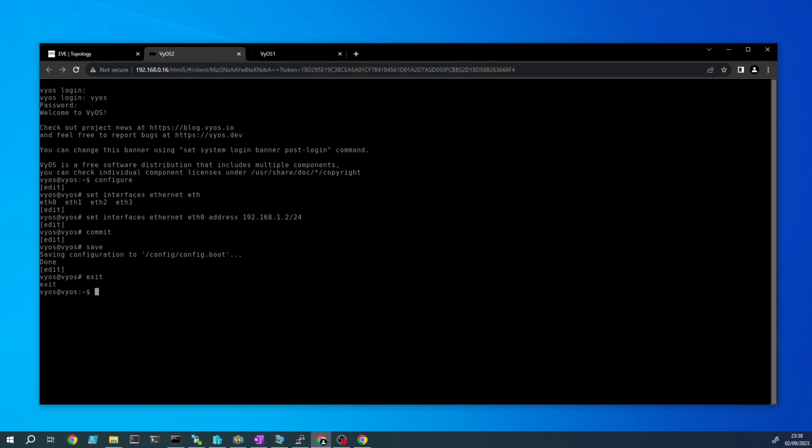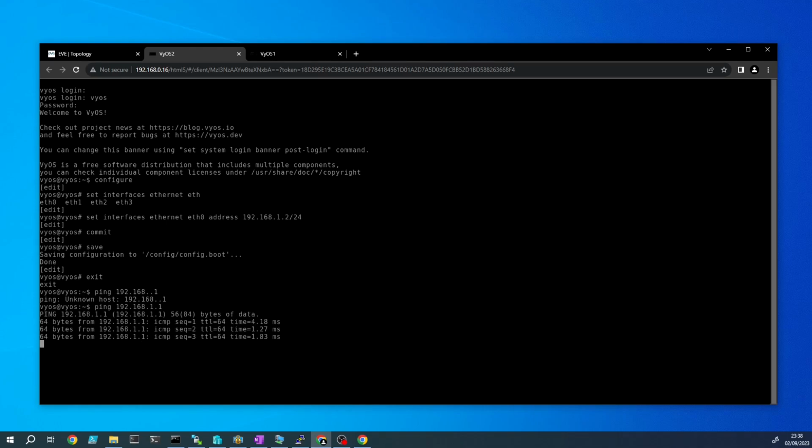Let's see if we can ping the other router. Okay, and that's working fine. So we've got a VyOS router we can use with EVE-NG.